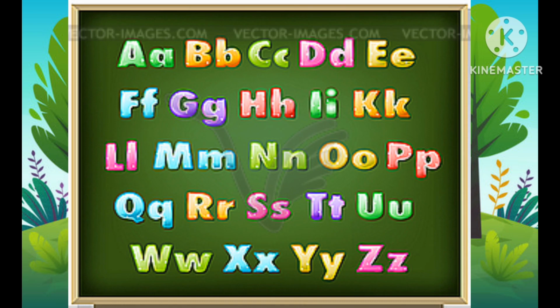F for fish. G for goat. H for hen. I for inkpot. K for kite. L for lion. M for mango. N for nest.